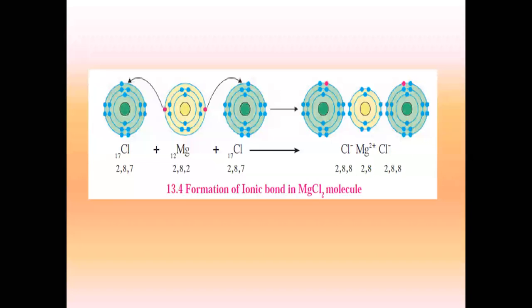Have you all drawn this in your notebook? Have you all drawn these structures? Now here, please make sure when the ionic bond of magnesium chloride is asked, you will have 3 atoms in the reactant and 3 atoms in the product. Getting my point? Any questions related to this? Anyone? No questions?